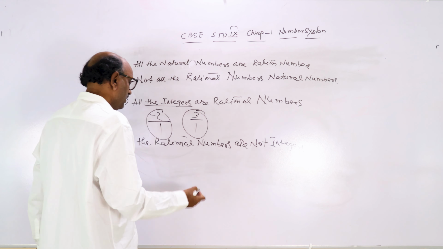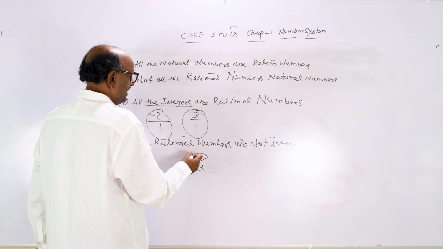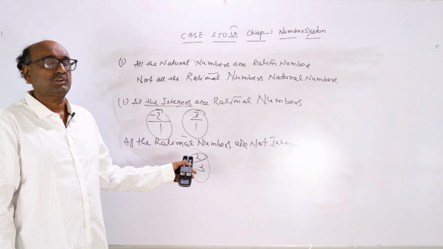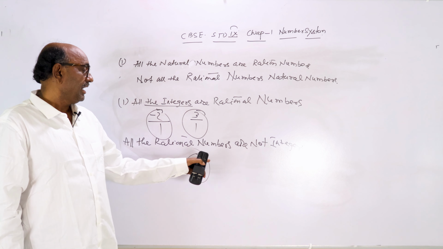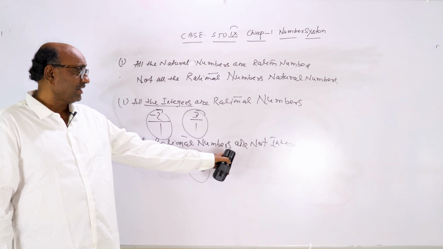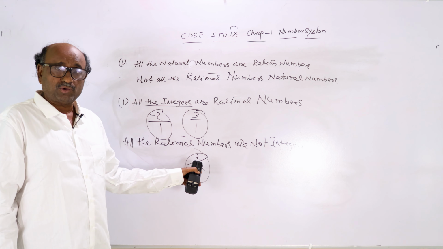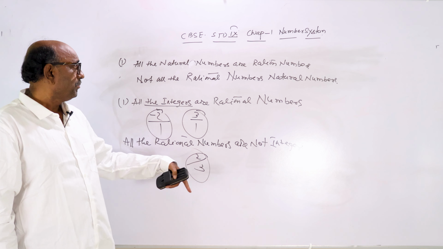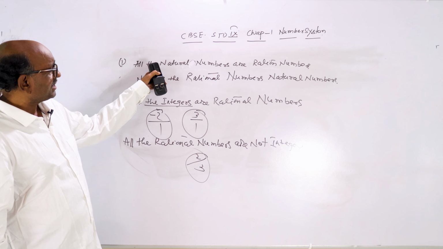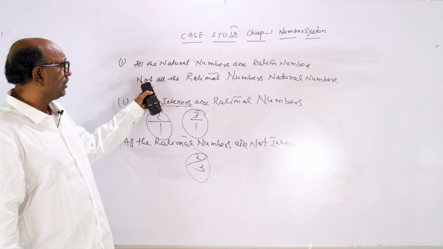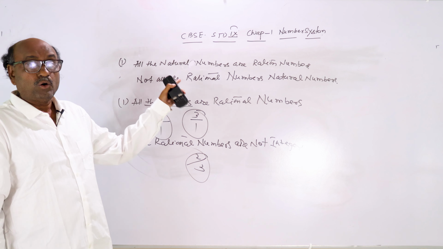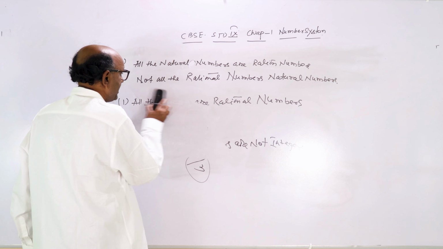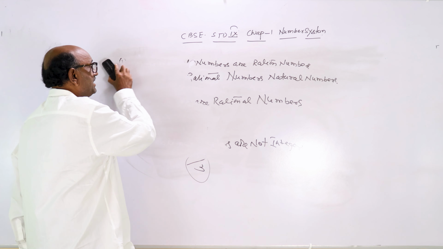See how? Suppose 2 by 3. This is rational, but this is not an integer, not natural, not whole. So all the rational numbers are not whole numbers, not natural numbers, and not integers. But all the natural numbers are rational, all the integers are rational, all the whole numbers are rational. Clear? So next, exercise 1.2, that is the rational number.